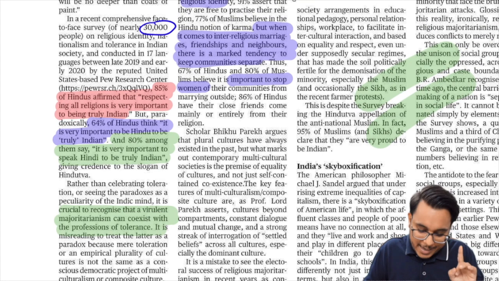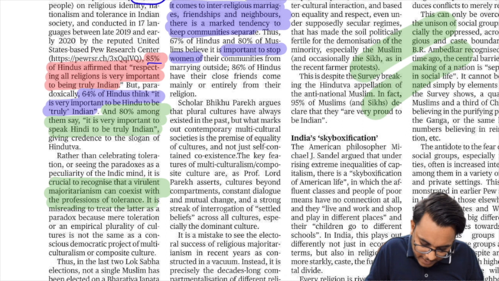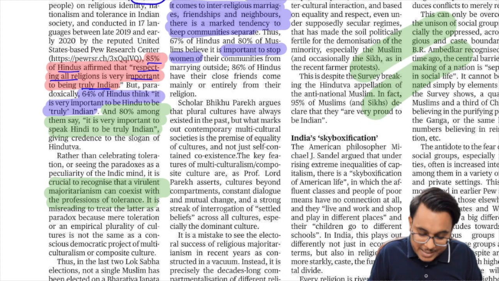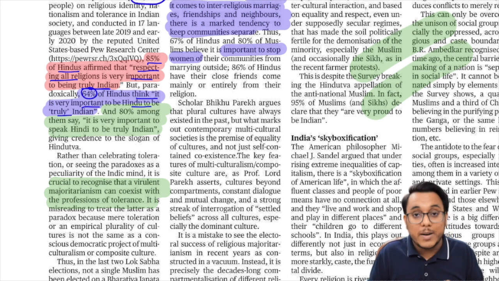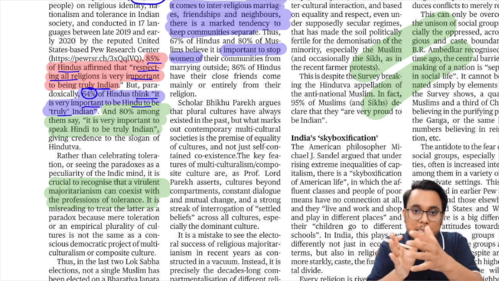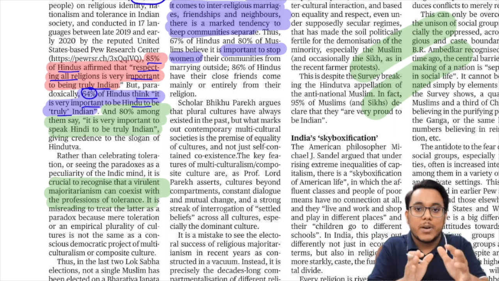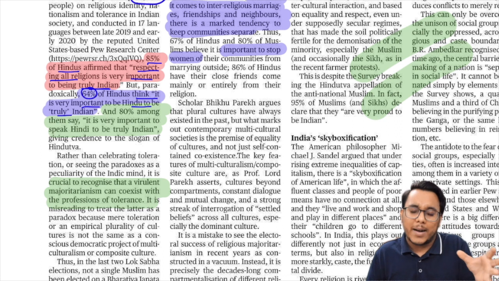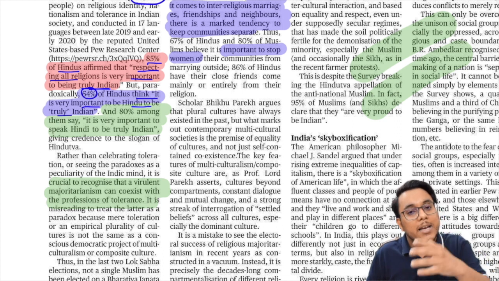It has been provided that 30,000 people were surveyed, and 85% of Hindus affirm that respecting all religions is very important to be truly Indian. So this is a very good thing. Secondly, it has also been said that at the same time, 64% of Hindus think that it is very important to be Hindu to be truly Indian. So Indianness has been equated with being Hindu. So guys, this is one paradox. First we talk about tolerance, and then we say that if you are Indian, you have to be Hindu.